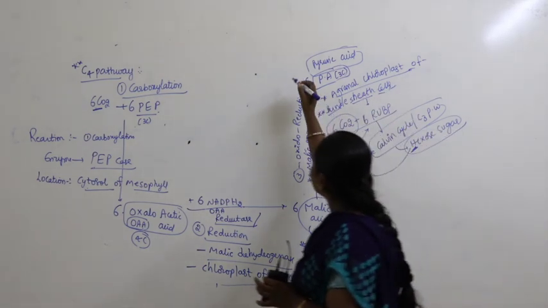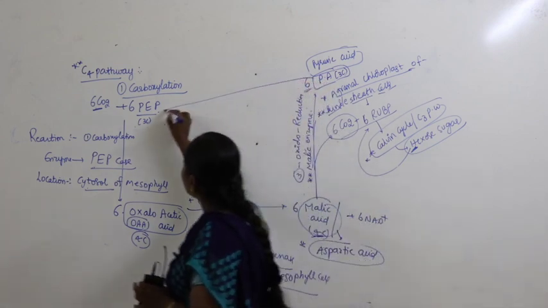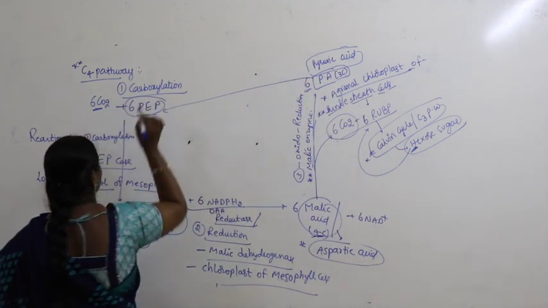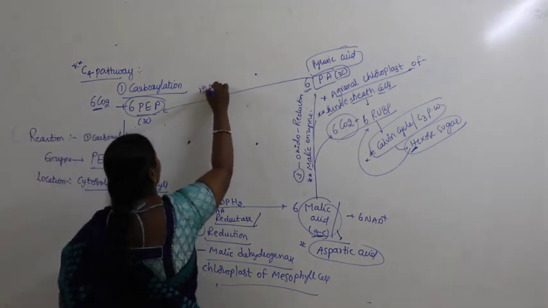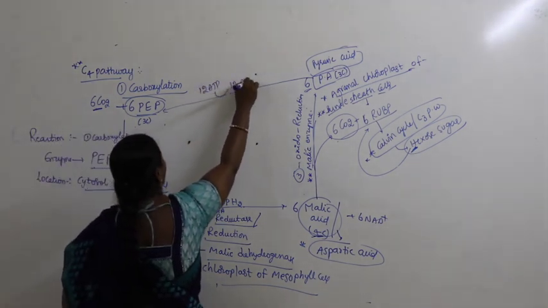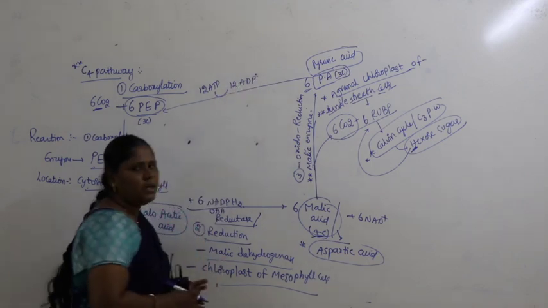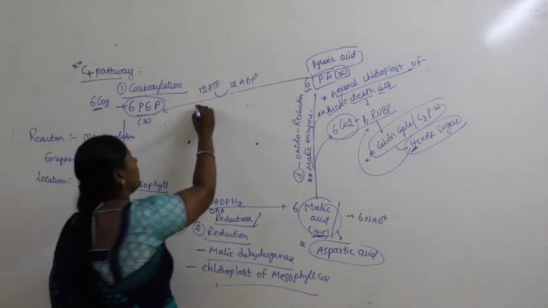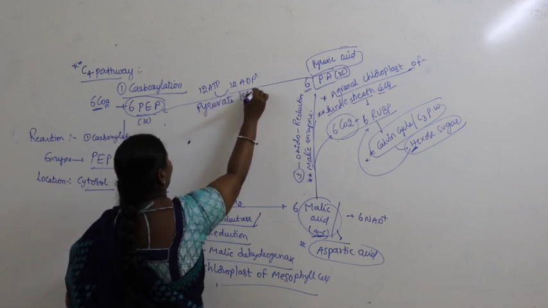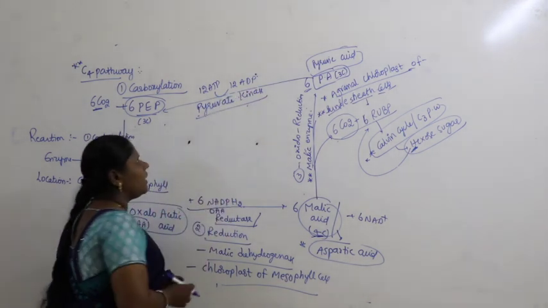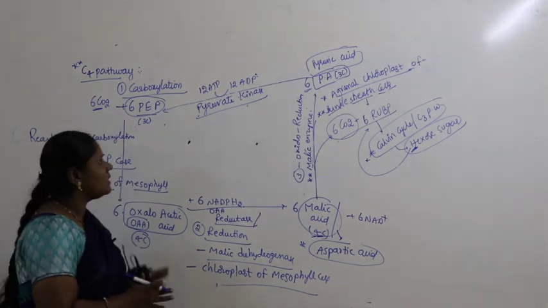Now this pyruvic acid further comes back and forms what is called PEP. That's by utilizing 12 molecules of ATP into 12 molecules of ADP, with the help of an enzyme called pyruvate kinase. So where does it happen?